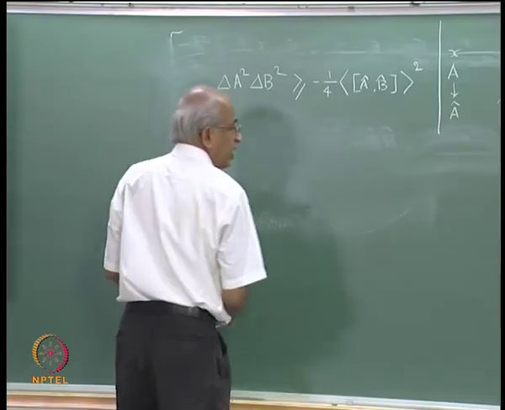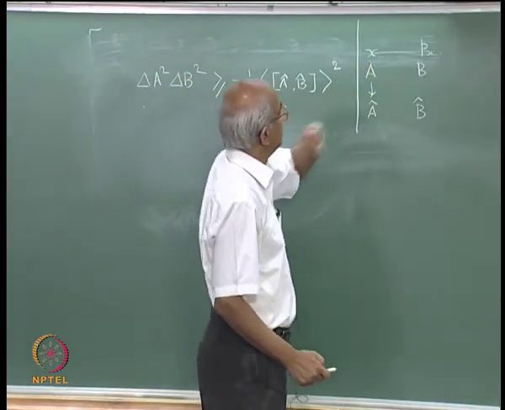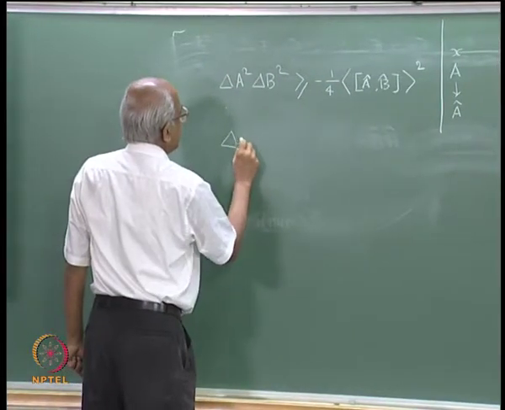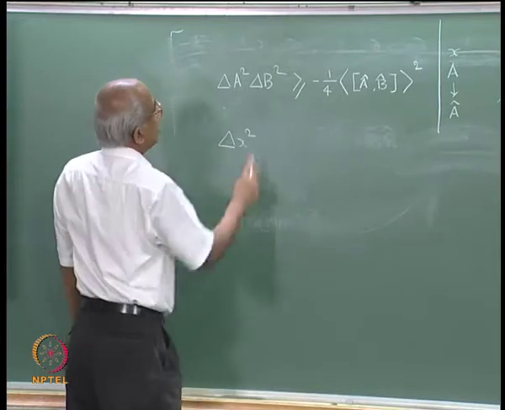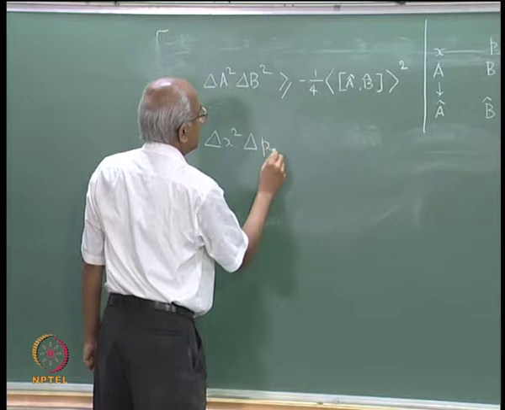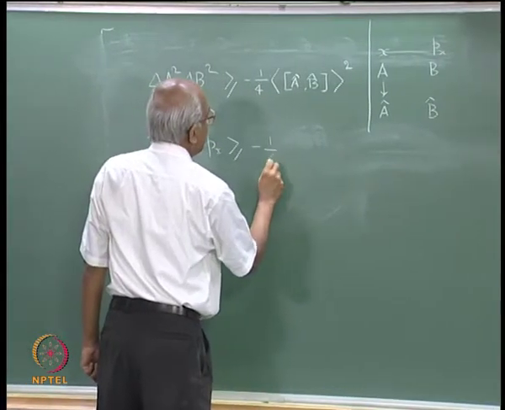So, what will I do? I will identify A with x and B with p_x. So, here I am going to have the square of the uncertainty in x times the square of the uncertainty in p_x, and that would be greater than or equal to minus 1 by 4